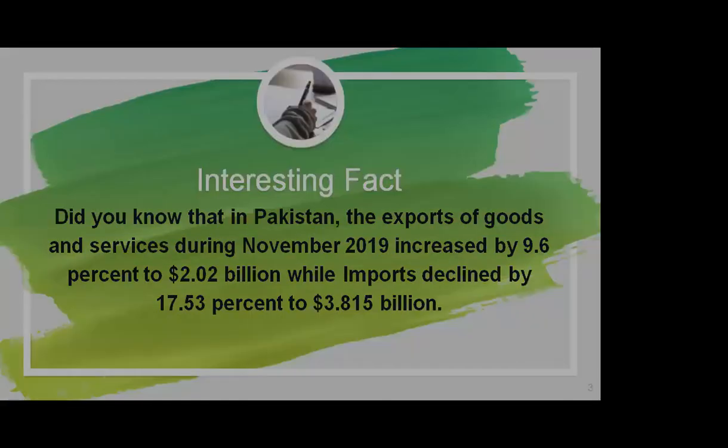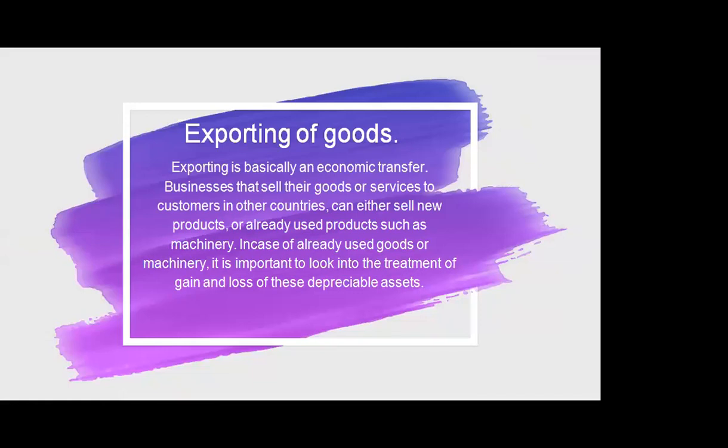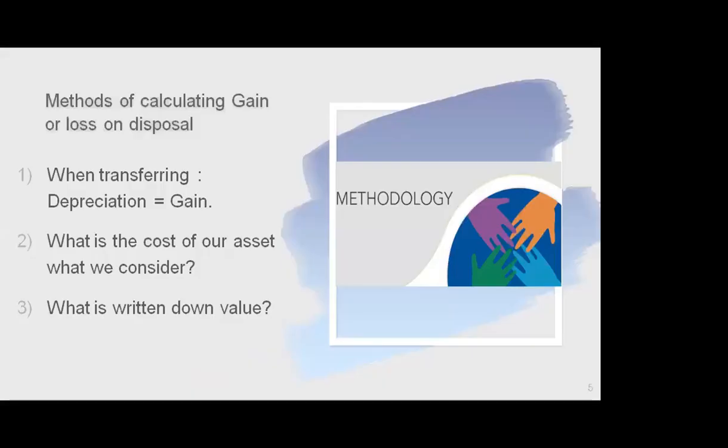Now, moving on to the exporting of goods. Exporting is basically an economic transfer. Businesses that sell their goods or services to customers in other countries can either sell new products or already used products, such as machinery. In case of already used goods or machinery, it is important to look into the treatment of gain and loss of these depreciable assets. Now, Misbah will further look into this.